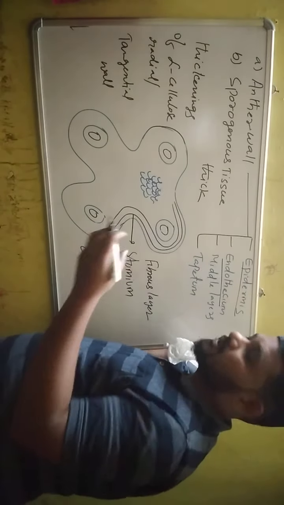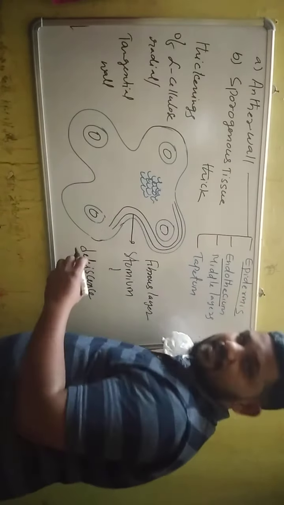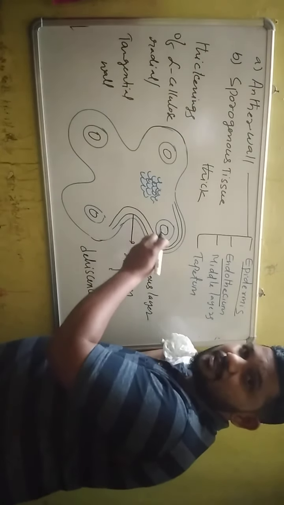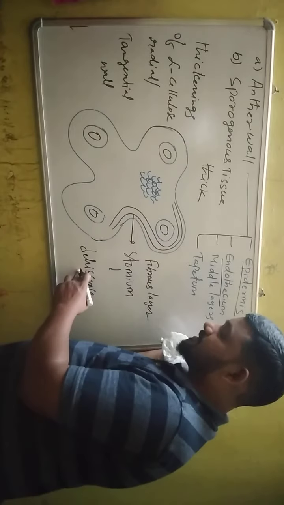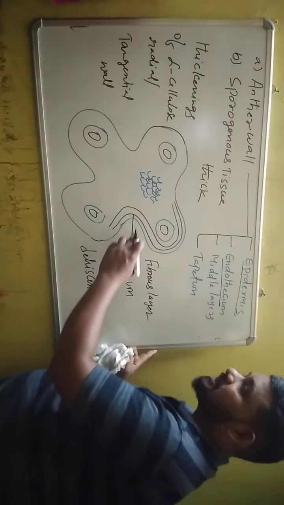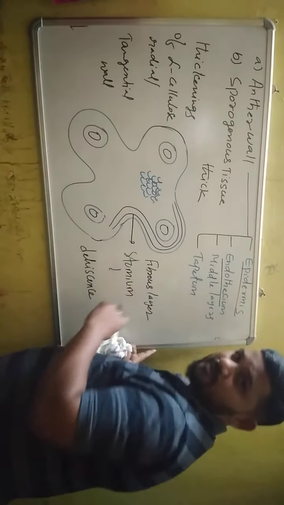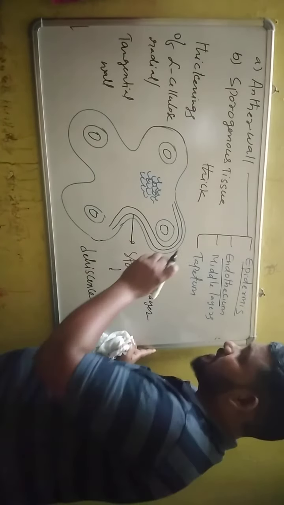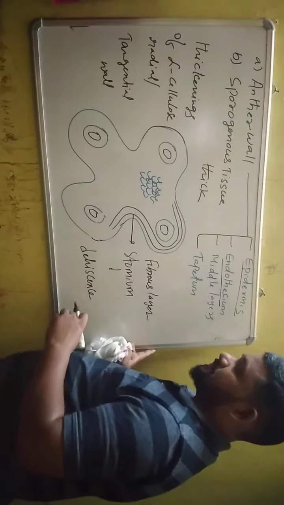Dehiscence means bursting. Pollen grains develop inside the anther, so pollen grains must be liberated out. For liberation, the anther should burst or undergo dehiscence, and dehiscence of the anther is usually initiated by stomium cells. What is a stomium cell? Thin-walled endothecial cells between two microsporangia.